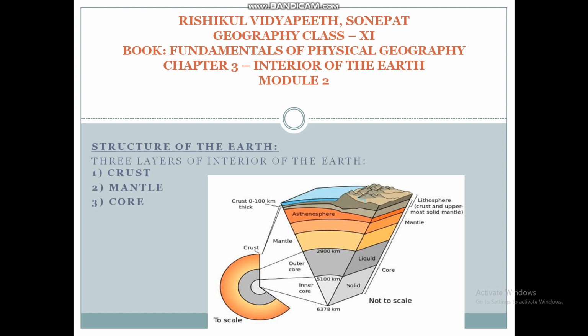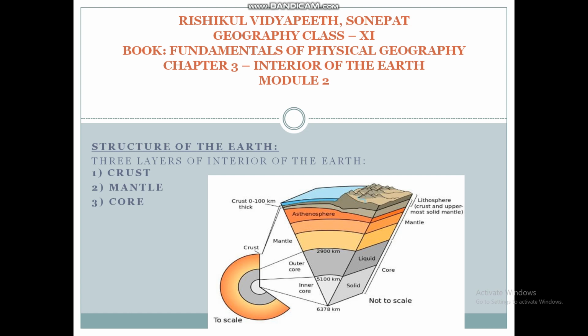The third layer of the interior of the earth is core. It is the lowermost layer of the earth. The core mantle boundary is located at the depth of 2900 km. The core is also divided into two parts, outer core and inner core.